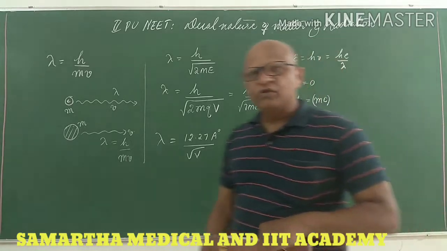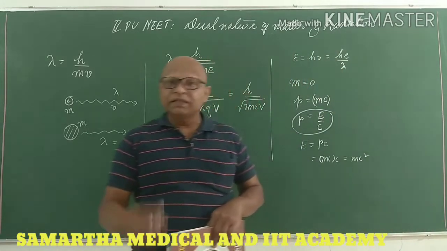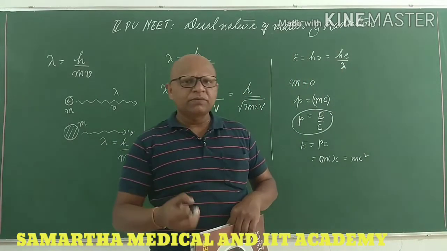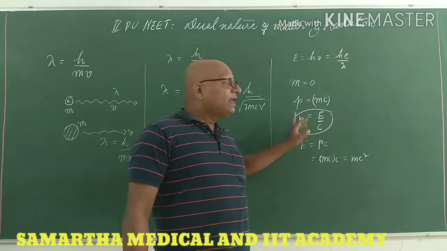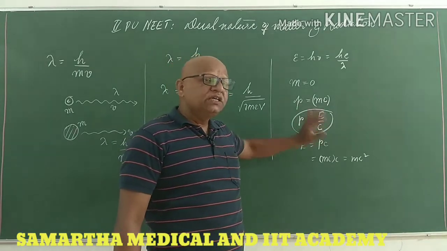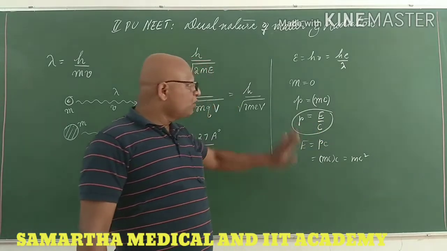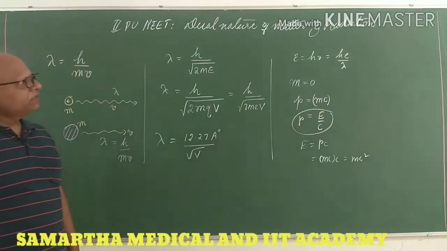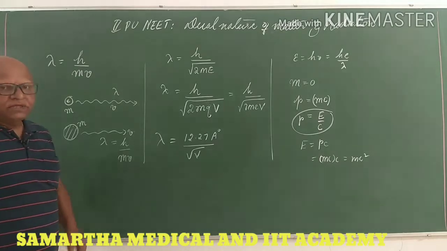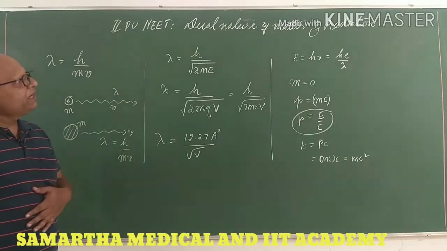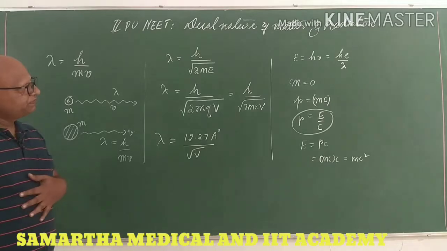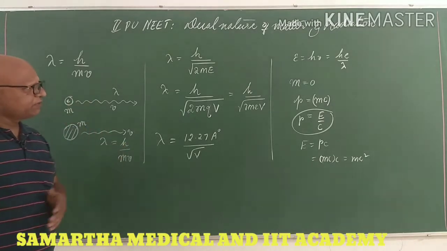That means the momentum of a photon is not calculated by the mass and velocity of the particle, but by the energy content of the photon, that is, E by c. This is how we understand momentum for the photon, the light particle proposed by Einstein himself. All these things we must know.